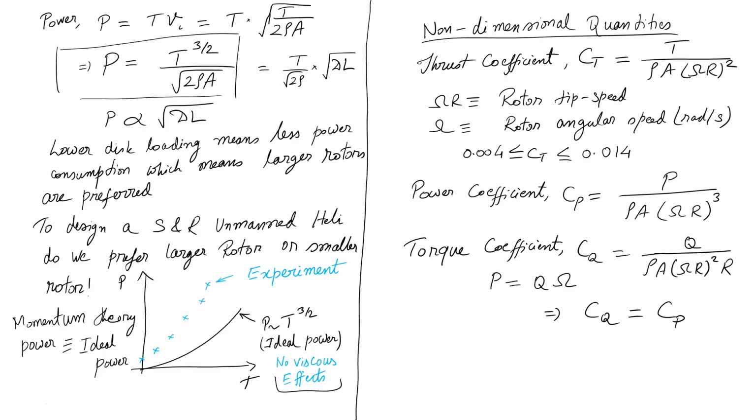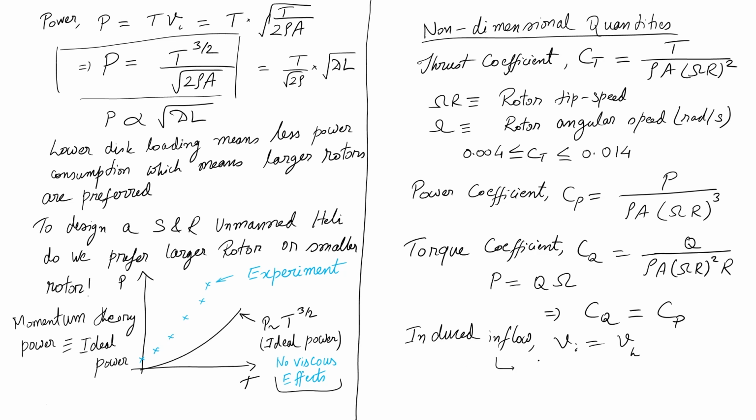Okay, so, moving further on the non-dimensional side, we will define the non-dimensional induced velocity, which we will call induced inflow. We had Vi, and for hover we called it Vh.